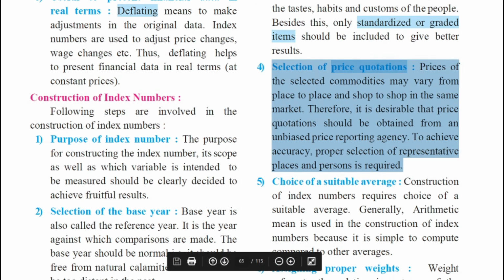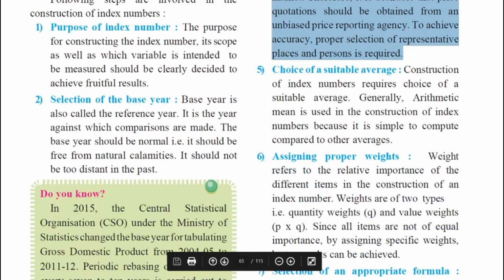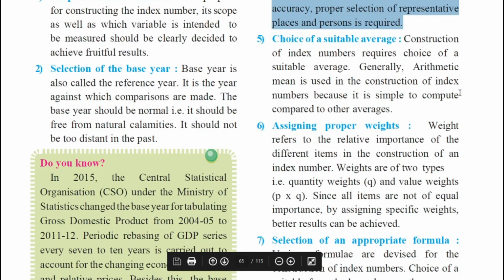Moving further, the next step says choice of a suitable average. Construction of index numbers requires choice of a suitable average. Yes, my dear students, as we studied in features, they are personalized averages. Thus, index numbers require choice of a suitable average as well. Generally, arithmetic mean is used in the construction of index numbers because it is simple to compute compared to other averages. You might have heard about arithmetic mean in the previous years. My dear students, it is also used in index number calculation.